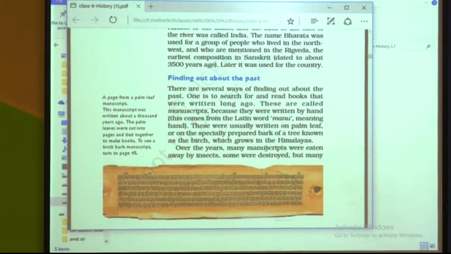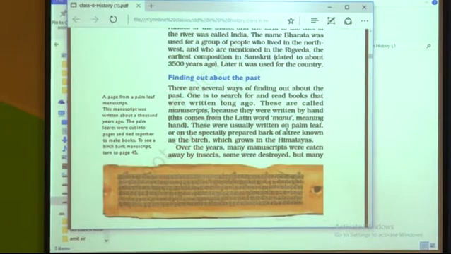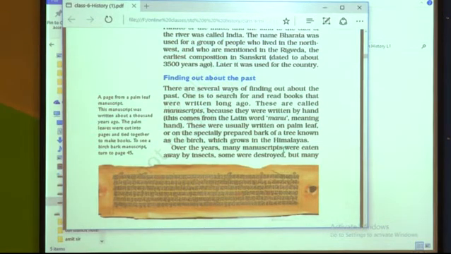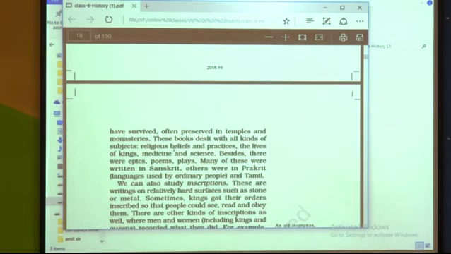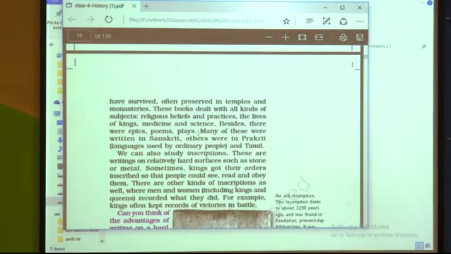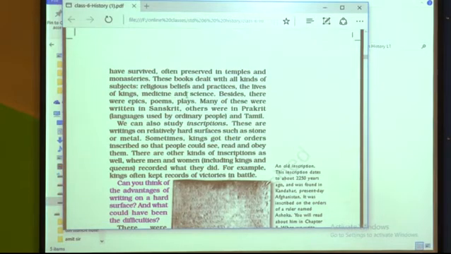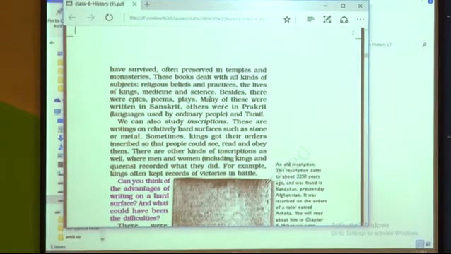Over the years, many manuscripts were eaten away by insects and some were destroyed, but many have survived, often preserved in temples and monasteries. These books dealt with all kinds of subjects like religious beliefs and practices, the lives of kings, medicines and science.